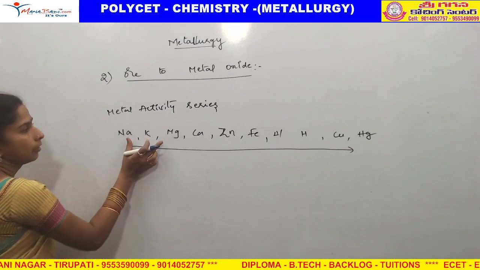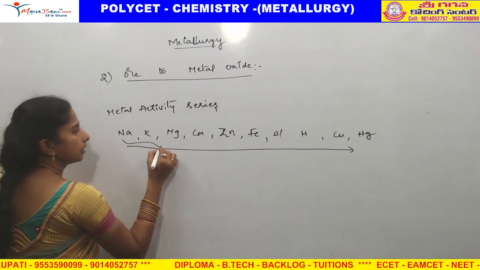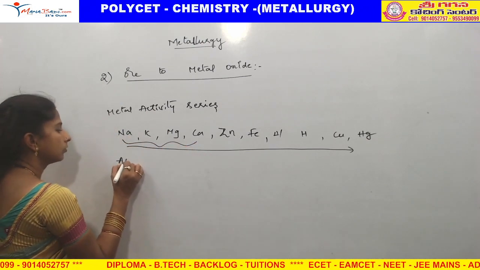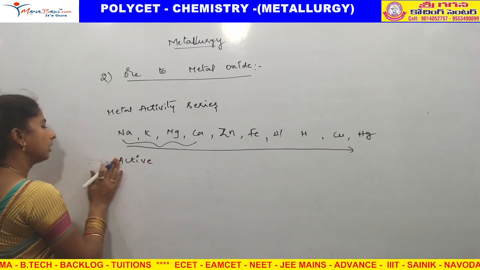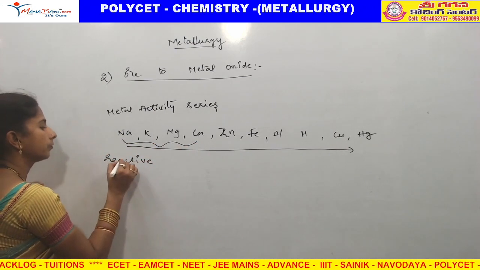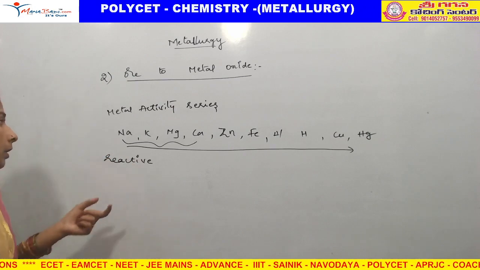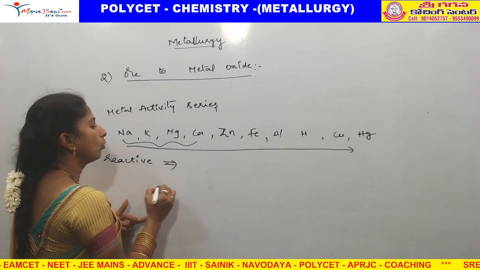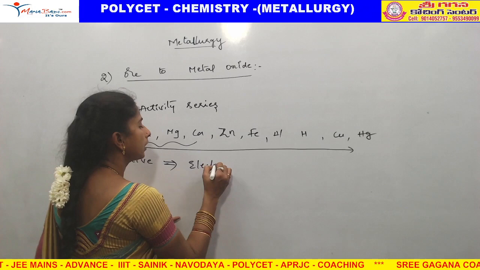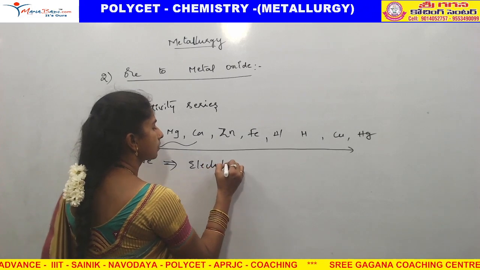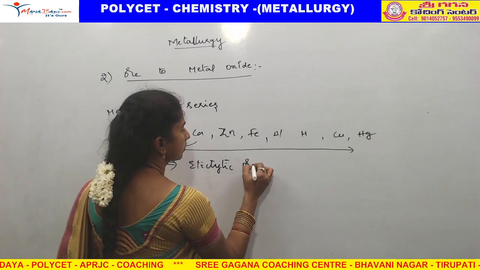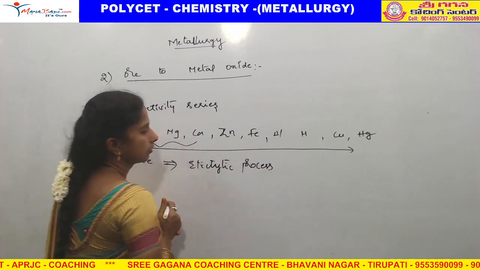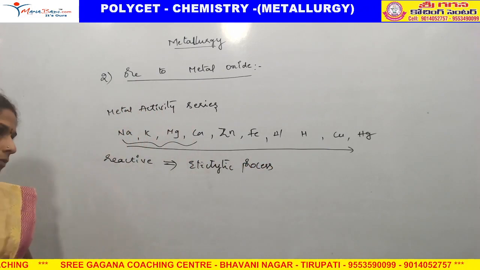The first metals are very active, very reactive in nature. These undergo the electrolytic process.